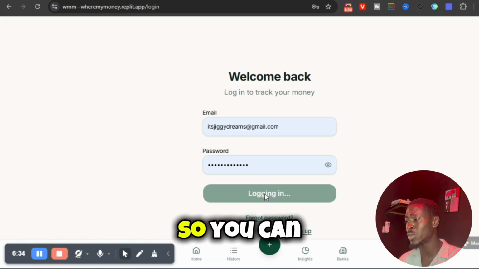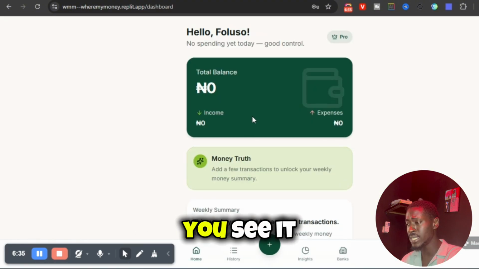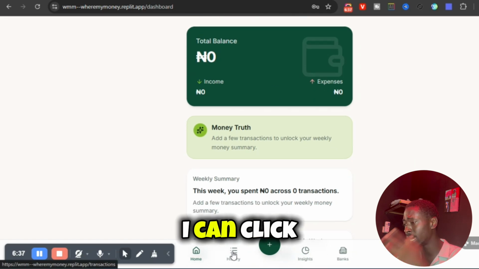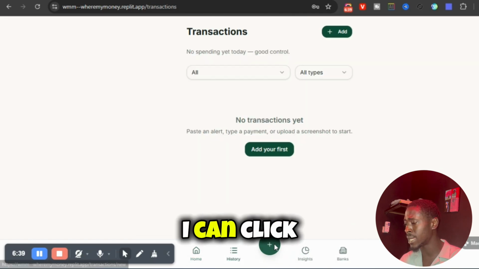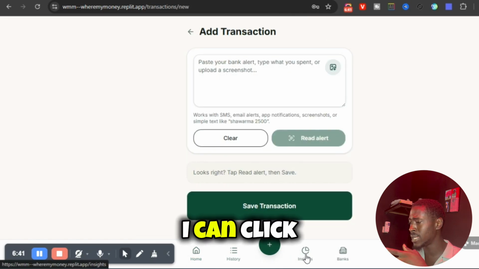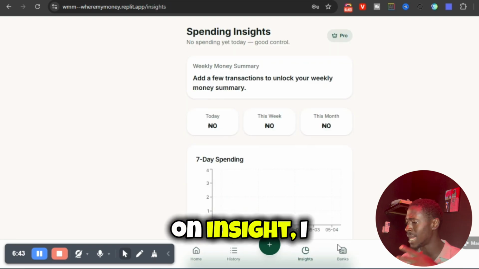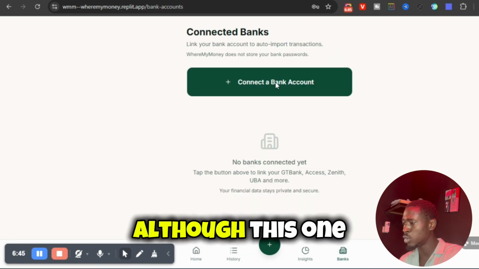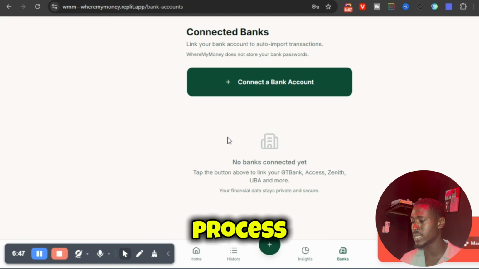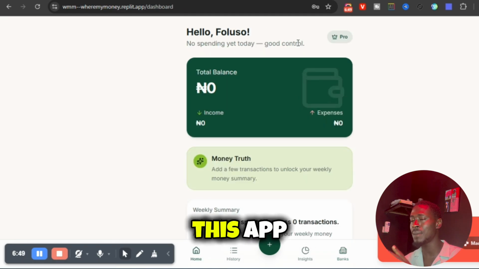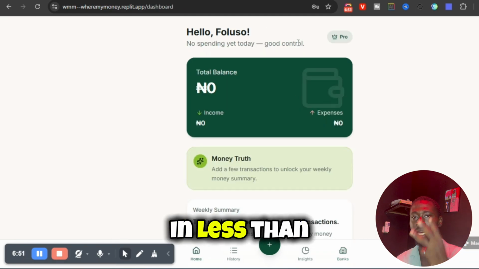Let's log in so you can actually see it's working. You see it logs in. I can click on history, I can click on add, I can click on insights, I can click on data. Although this one is not working, it's a work in process. But everything I basically built with this app, I built everything in less than 3 days.